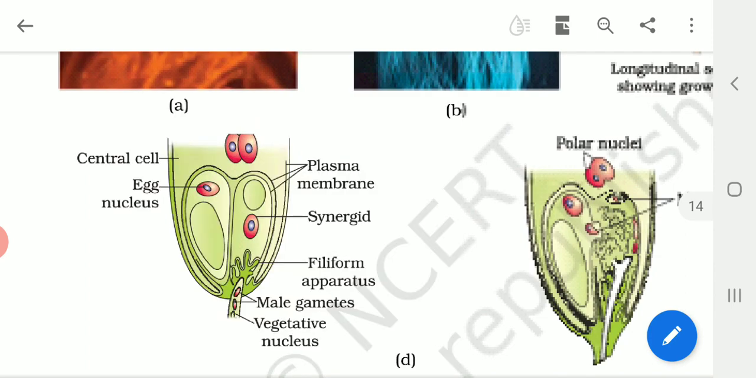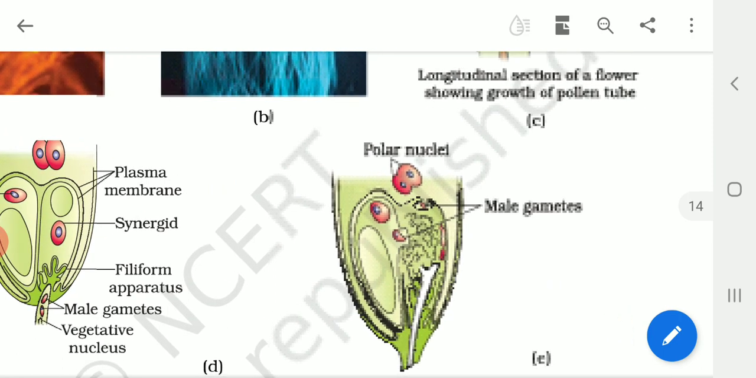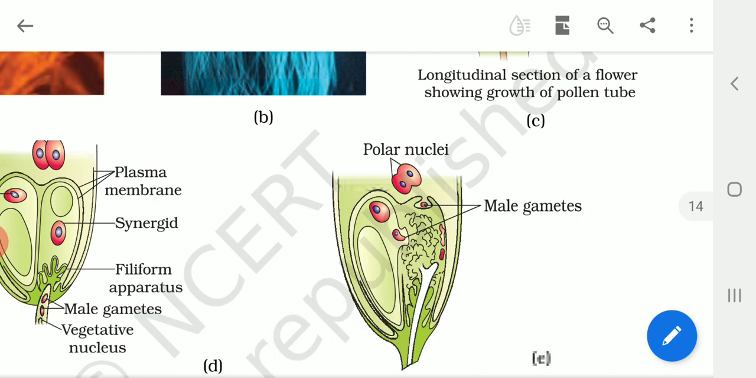Two male gametes are released into the embryo sac. Now, what is the fate of these two male gametes? The first male gamete will fuse with the egg, which is a part of the egg apparatus, and forms the zygote. This is known as syngamy. Since the first gamete is fused with the egg, it is called the first fertilization.